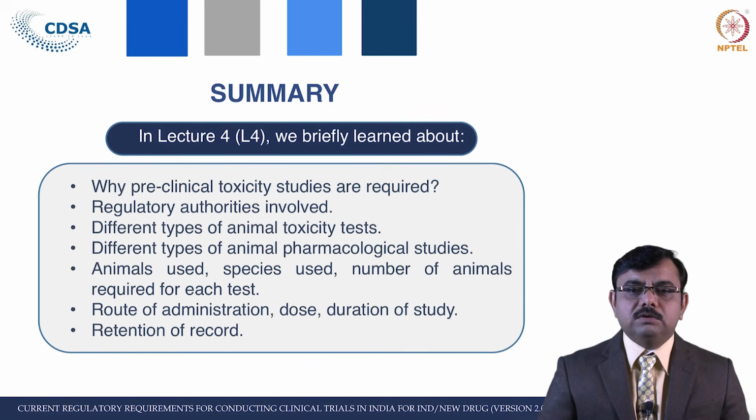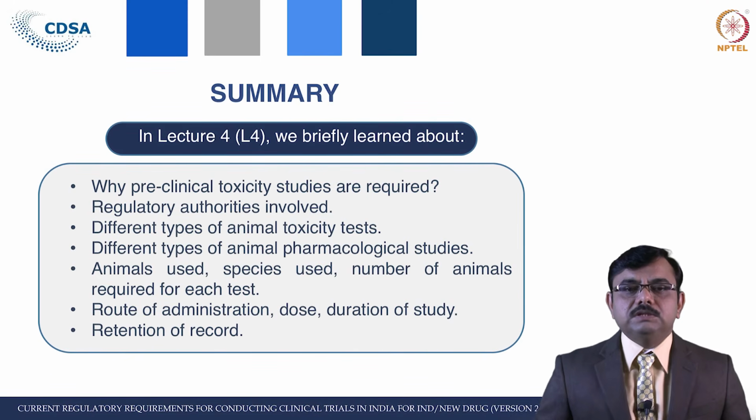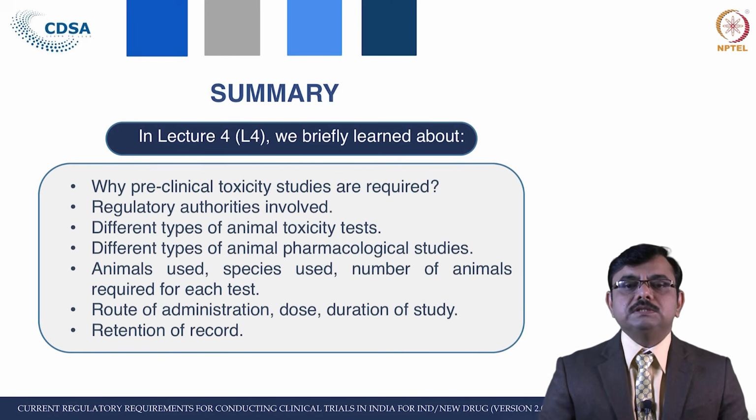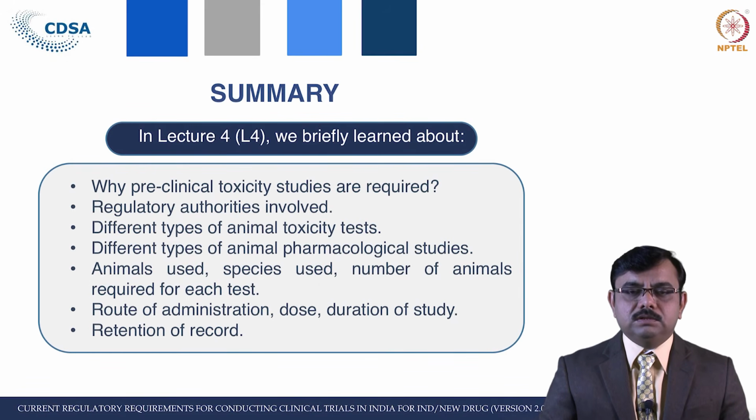Let us have a look at what we have seen in this lecture. In these lectures we have seen the purpose of preclinical toxicity testing studies, and why preclinical toxicity studies and animal pharmacological studies are required. Then we have seen the different regulatory authorities involved in giving approval for conducting the preclinical tests and for using the animals.